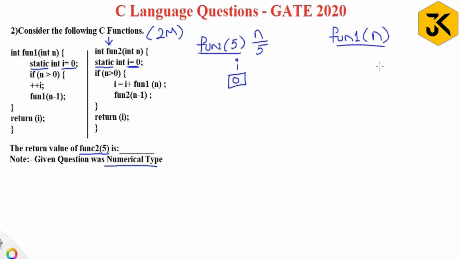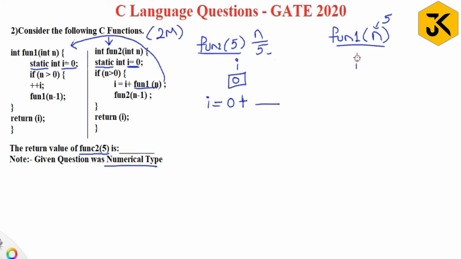Similarly, we have one more function, function 1 of n. Let's take a look when we get to this function. Static int i equal to 0. Then is my n greater than 0? Yes. Then I am going to execute this statement: i equal to i plus, what is the i value? 0 plus, it is going to call function 1 by passing the n value 5.